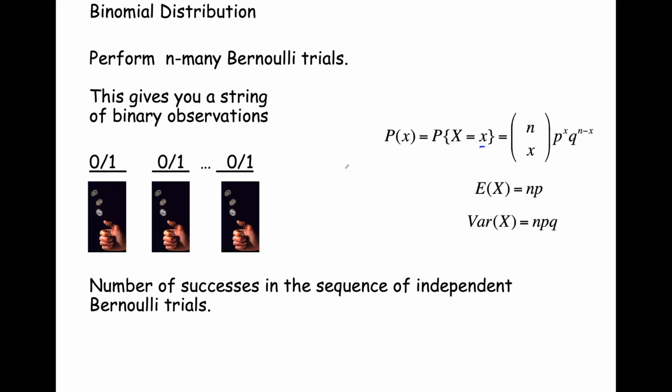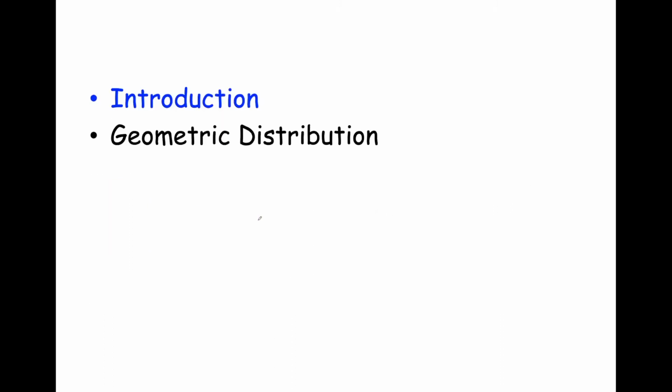The probability mass function was n choose x: how many ways can you choose the positions of these x many successes out of these n slots? Then the probability of the successes, there are x many of them, so it's p times p, x many times, p to the x, times q to the n minus x power. And I left it to you to prove that the expectation of a binomial is n times p, and the variance is npq. Okay, so why don't we go on to the geometric distribution?